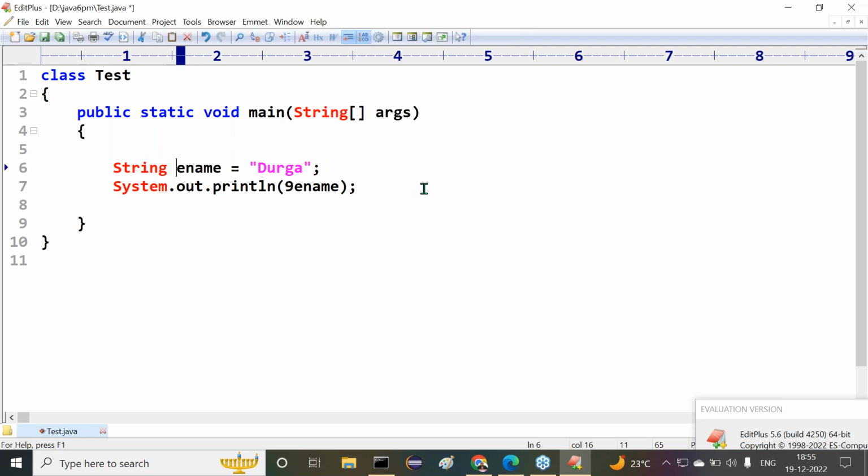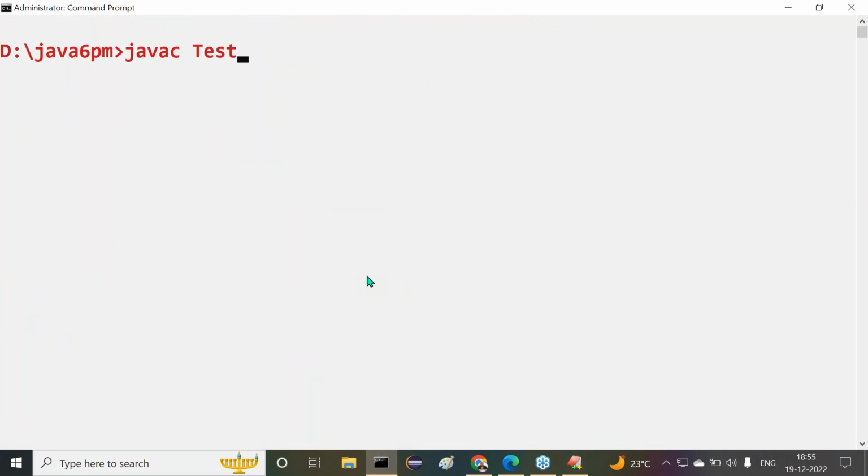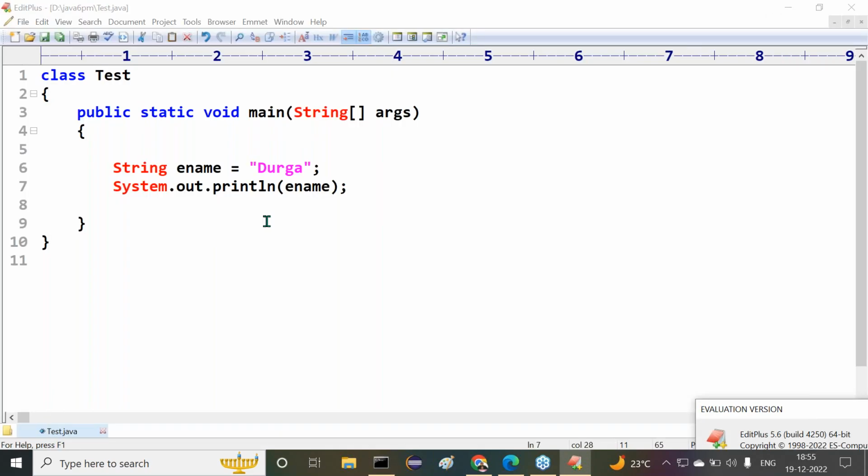For example, if I remove this 9 and save this, then we are able to get no compilation error. javac Tester.java, no compilation error. java Tester. Here we are able to get some output, Durga. Got it or not? Now it's okay, fine.